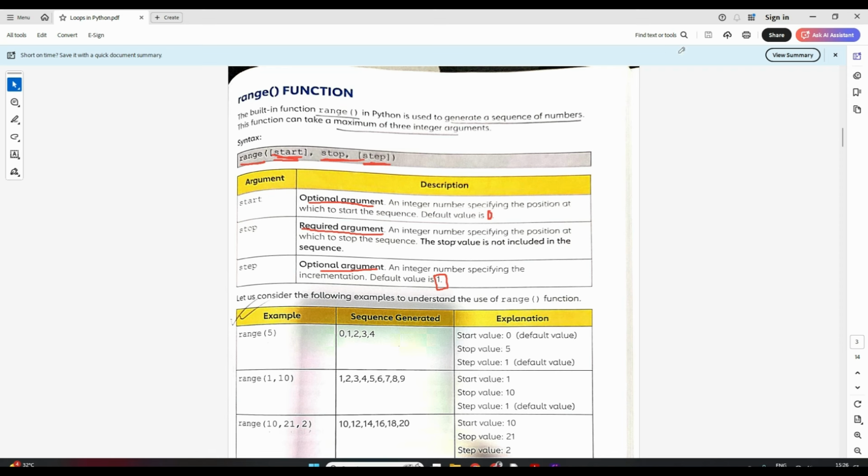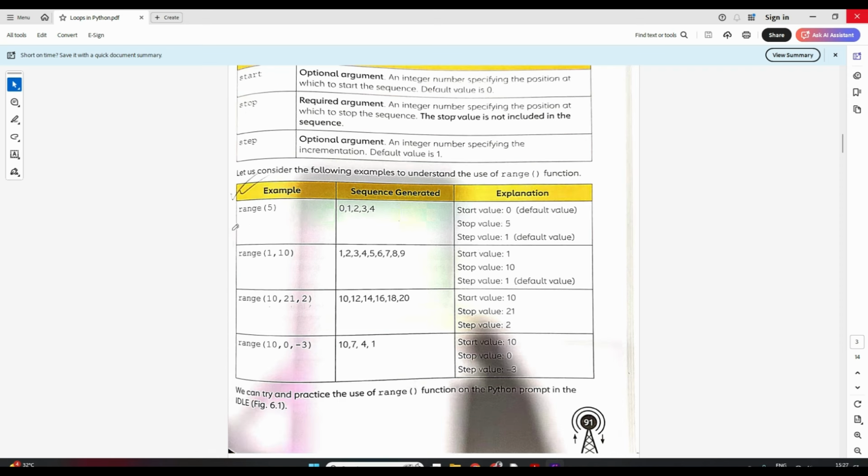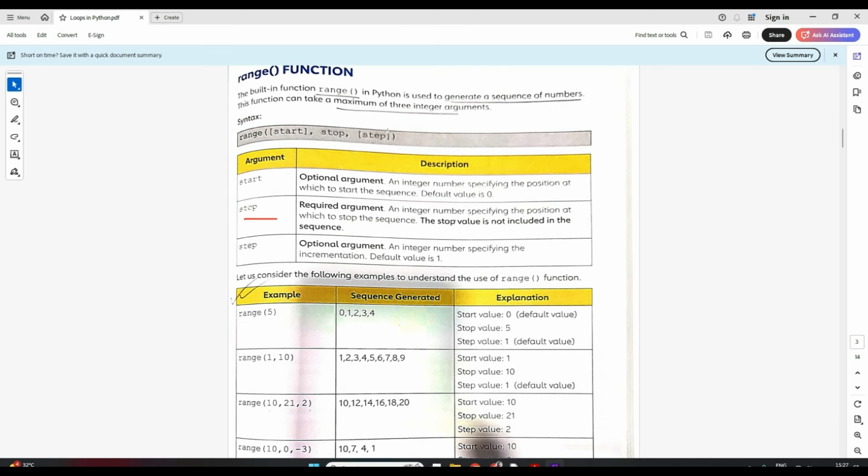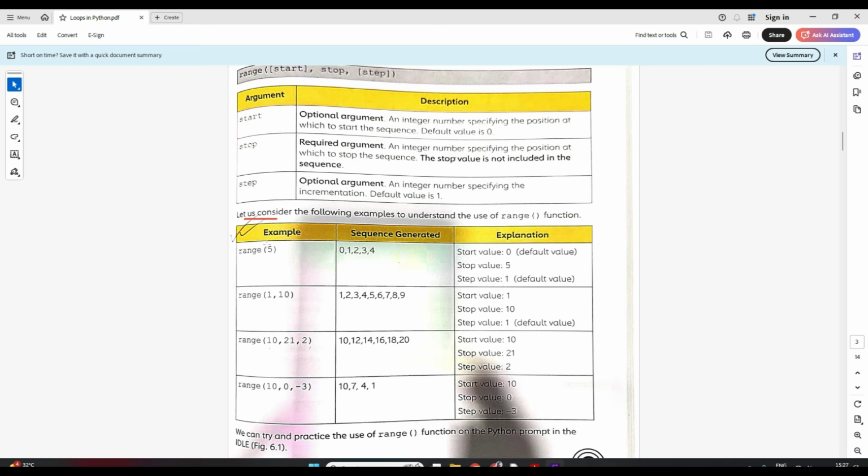Let's try to see a few of these examples, then I'll show you practically how it works. Now see, range 5, only 5 is written. I showed you we have 3 arguments in range, but start and step are optional. You may or may not give them. If you don't give them, then here 5 specifies stop only. We have not given start and step, so what will start be taken as? Start will be taken as 0, the default is 0 as I told you. And since step is also not given, step will be the default 1. So it is 0 to 5.